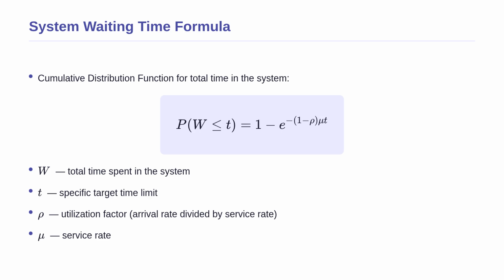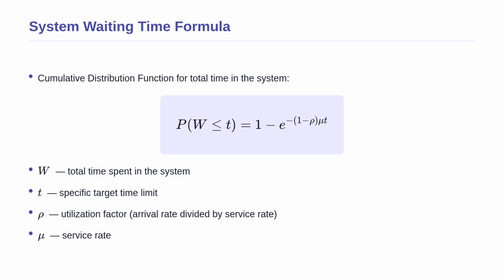This brings us to the crucial formula for the waiting time distribution in the system. This equation calculates the exact probability that a customer's total time, W, will be less than or equal to a specific target time, t. The symbol rho is the utilization factor and mu is the service rate. Notice how the variables interact.